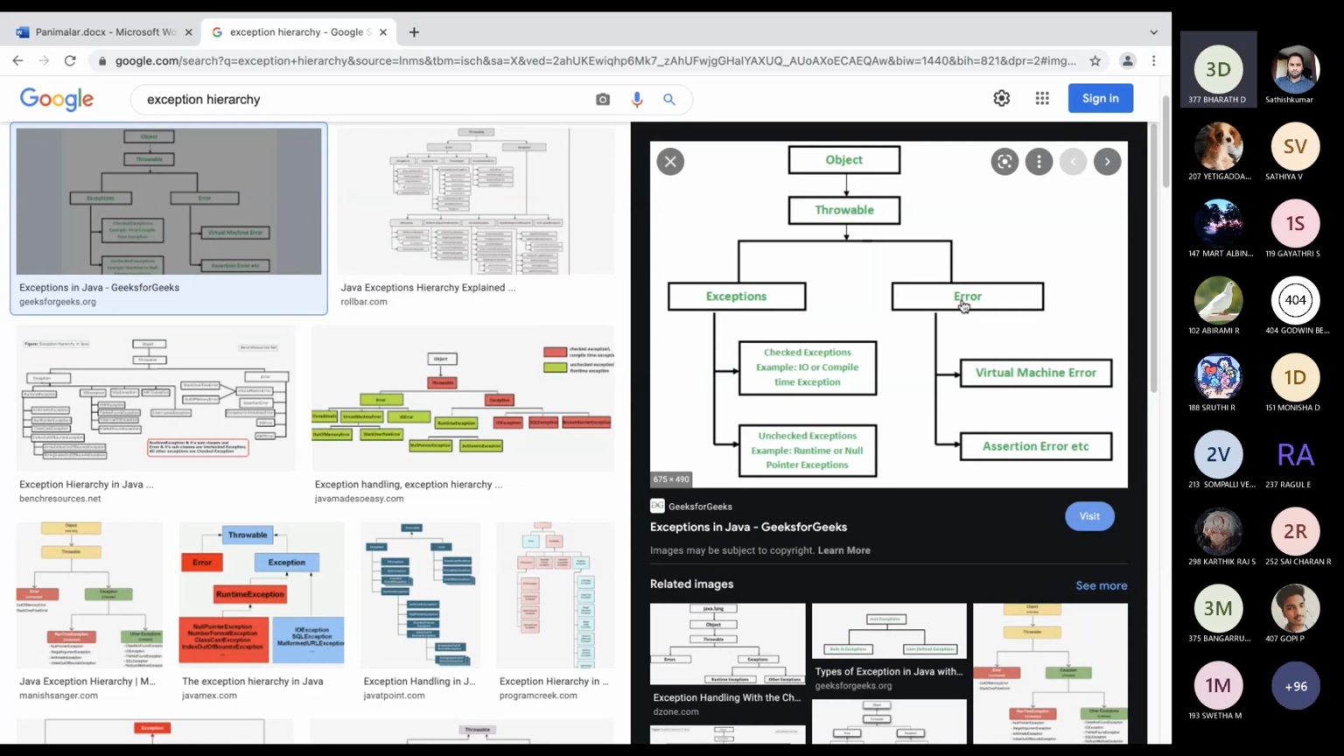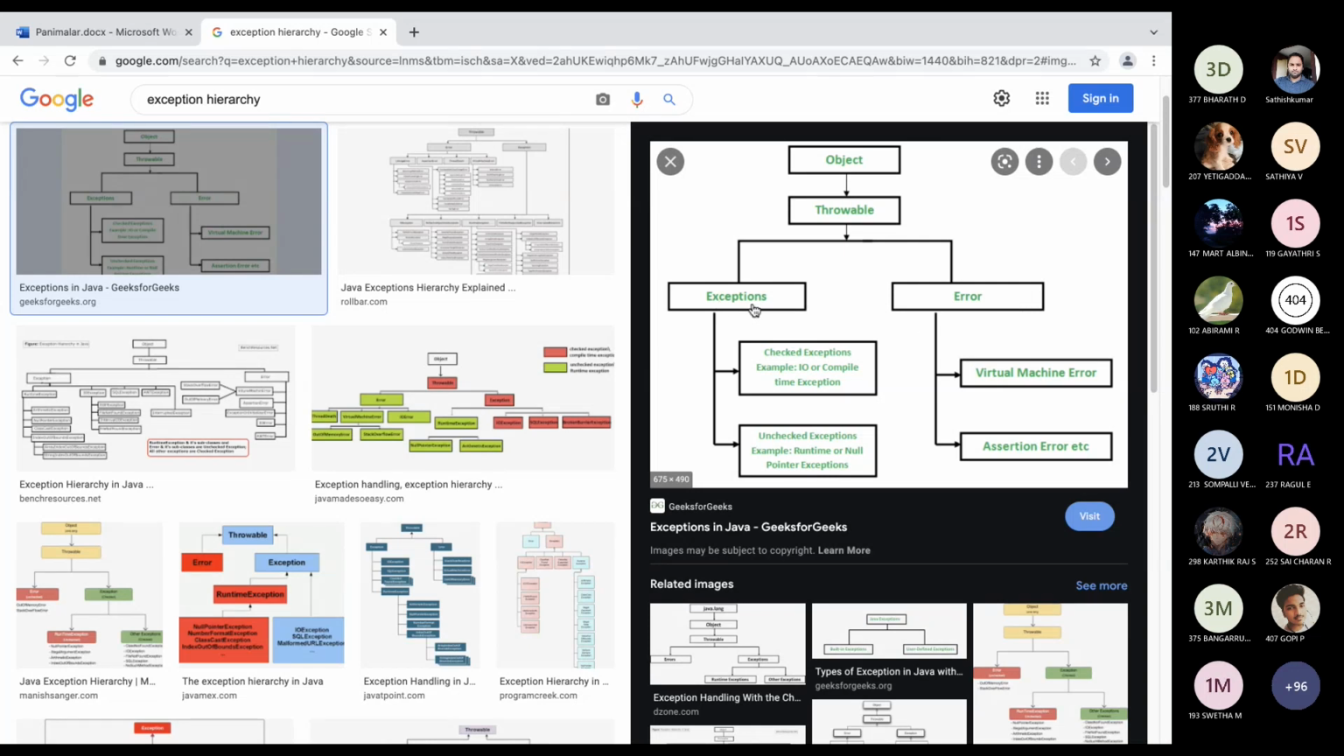Exception occurs during runtime and error occurs during compile time. No, not exactly. Anyone? Exception can be rectified, but error cannot be rectified. Yeah, that's correct. Other than this? The compiler doesn't know exceptions, only errors can be recognized. Okay, I will tell you the exact difference between both of them.